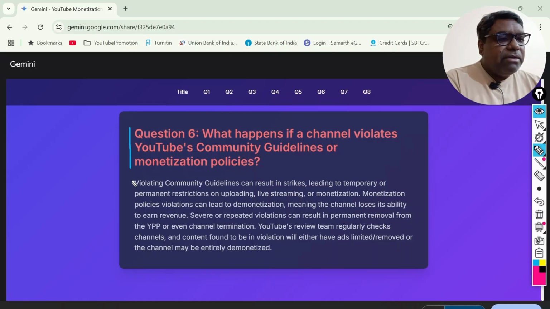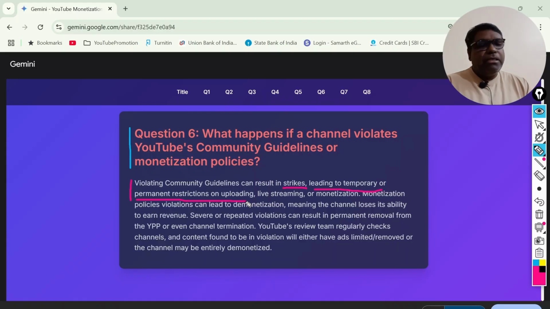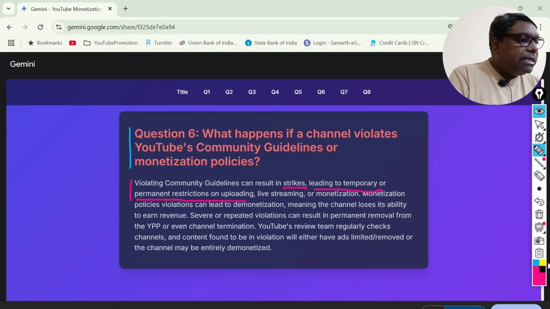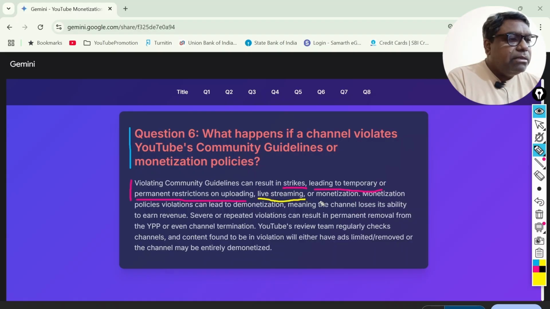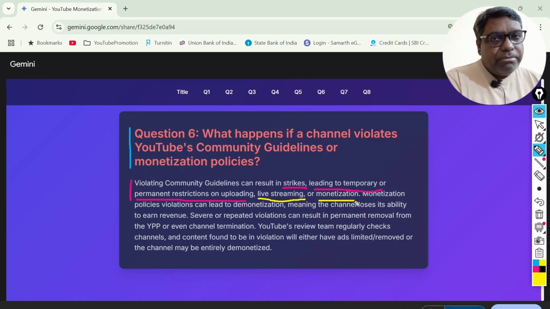It says violating community guidelines can result in strikes leading to temporary or permanent restriction on uploading. That is one way. It's basically a kind of punishment to the creator. And at the same time, there will be restriction on live streaming and monetization. So these are all by way of punishment only, right? So one will not have access to live streaming, or there will be no scope for monetization and so on and so forth.